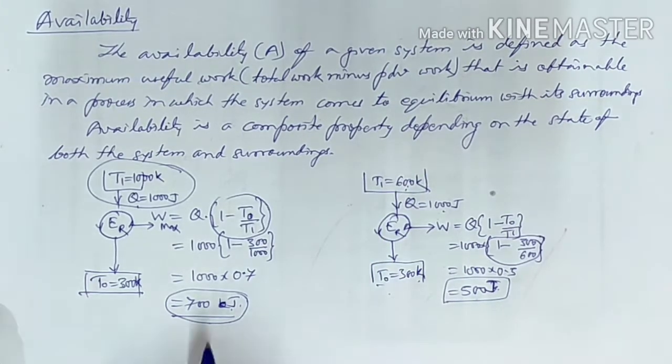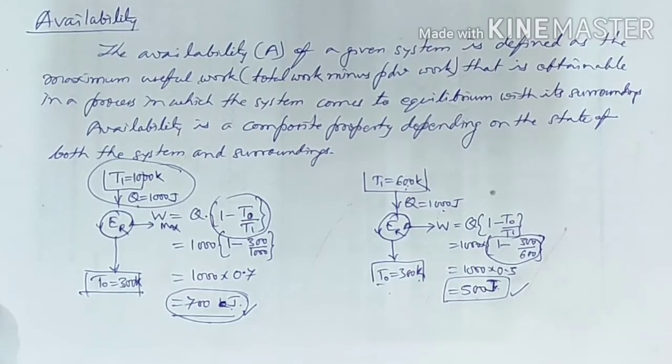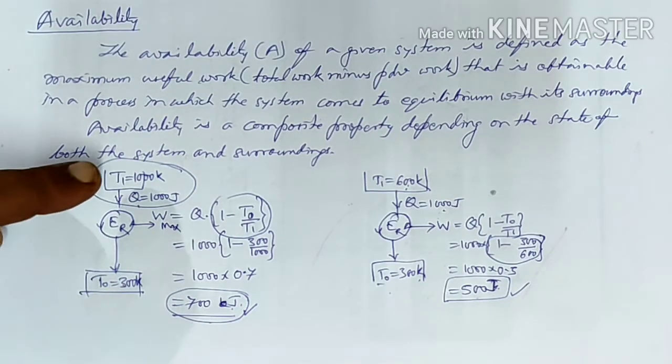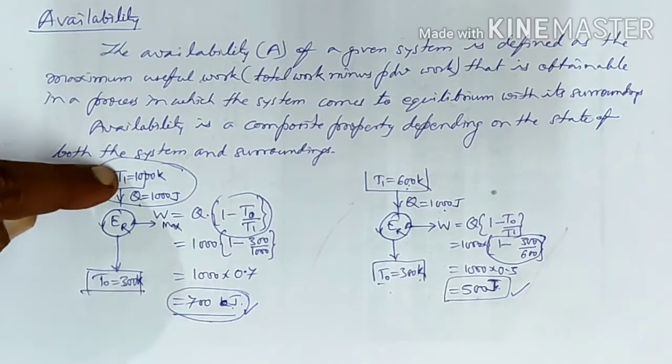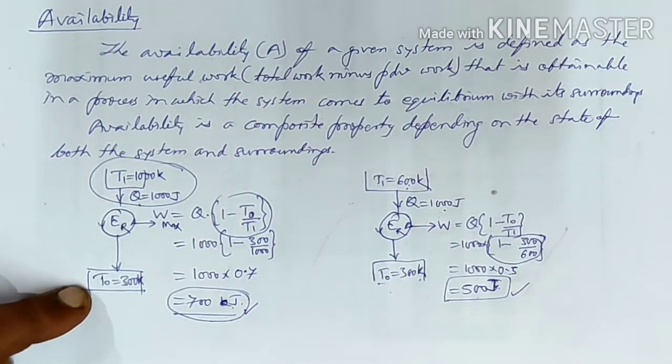So this is the availability, the maximum work which we can get in the reversible process, and that depends purely on the temperature, the condition of the system, and the surrounding also.